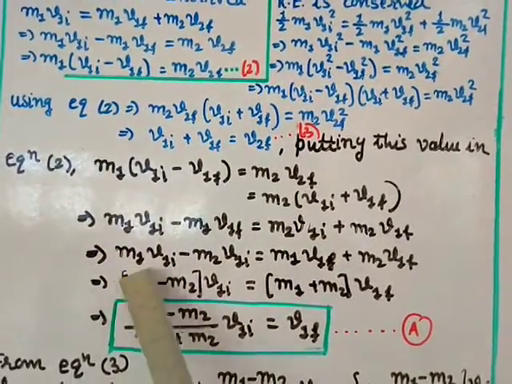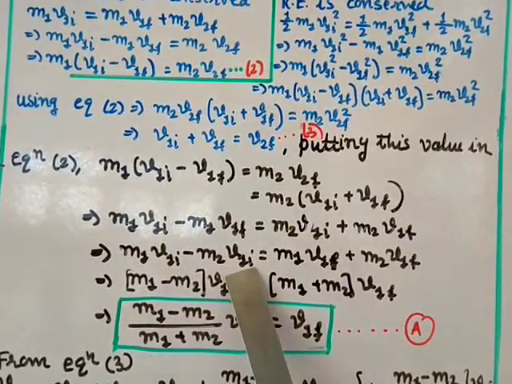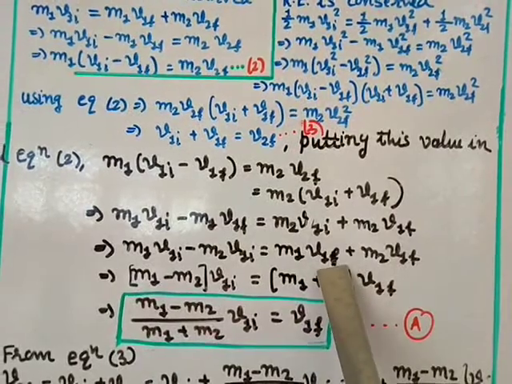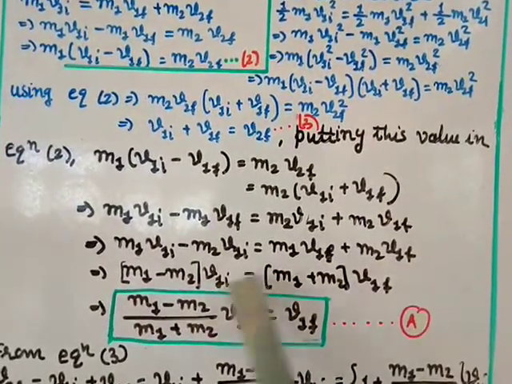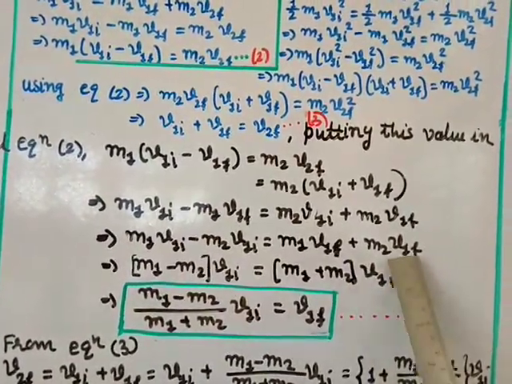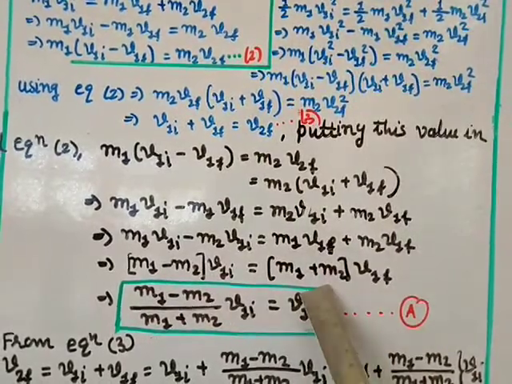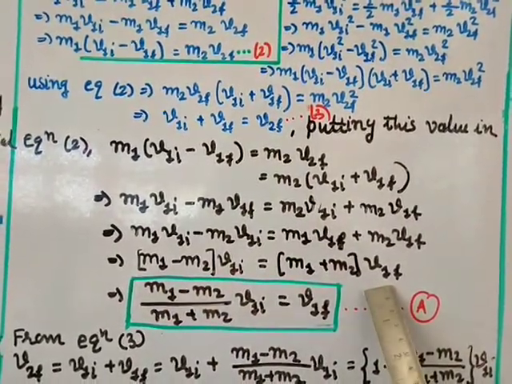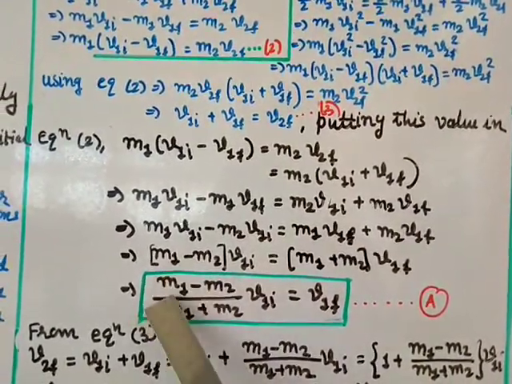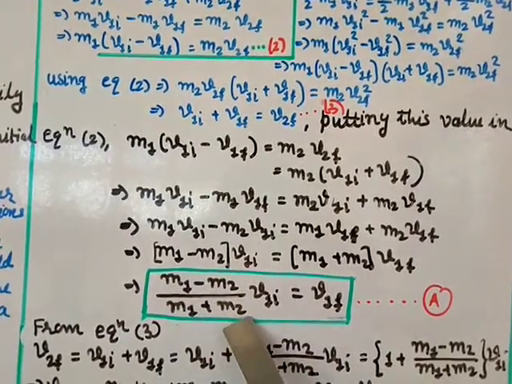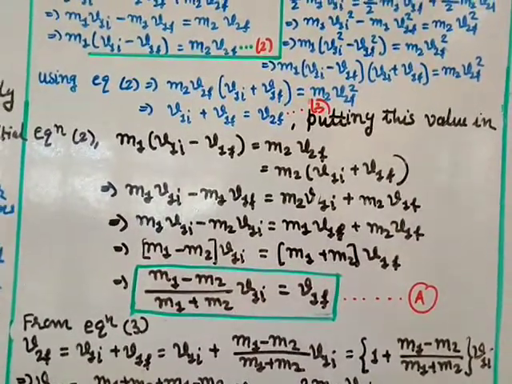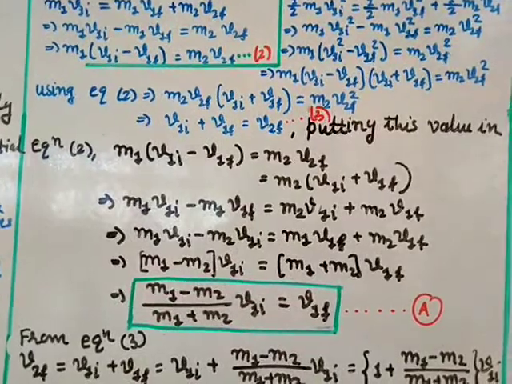Okay, so here m1 v1i as it is, this you transfer minus m2 v1i equal to, when you transfer it, it becomes positive, m1 v1f plus m2 v1f. From here take v1i common, you get m1 minus m2 equal to, from here v1f common, m1 plus m2. Now I want to find the final velocity of particle 1, so transfer this over this side, it will go in the denominator. So we get m1 minus m2 divided by m1 plus m2 into v1i equal to v1f. Call it equation A. So we have found the final velocity of particle 1 after the collision.